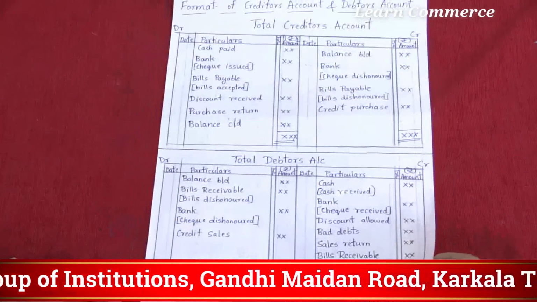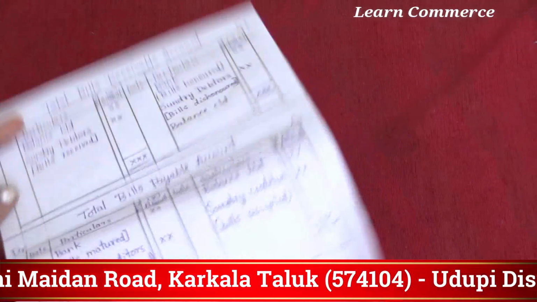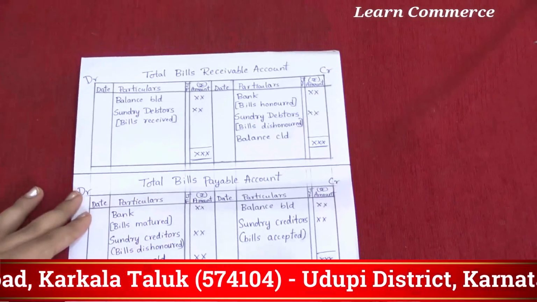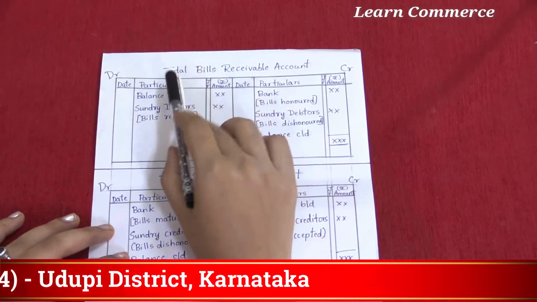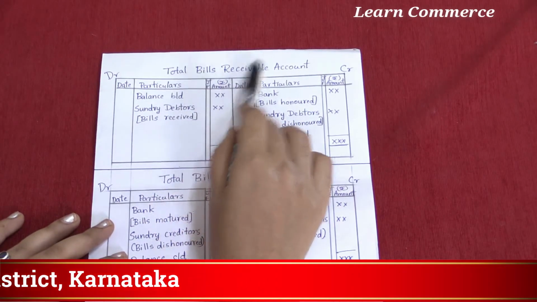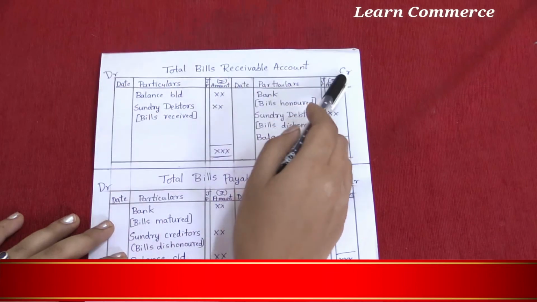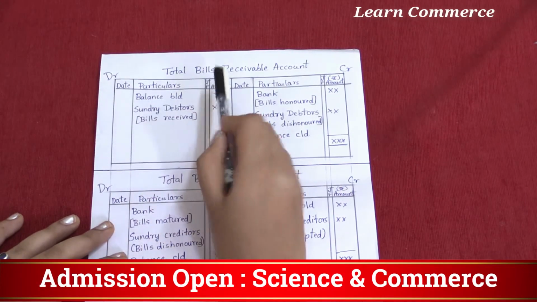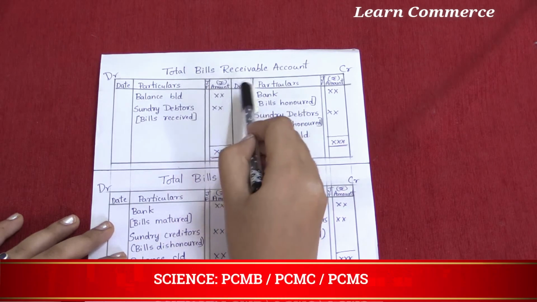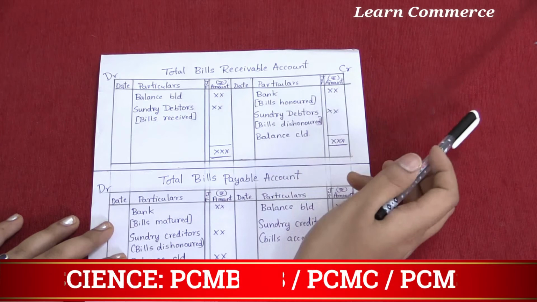Yes. Next one. Total bills receivable account format. Here debit side, credit side, date, particulars, journal folio, amount, date, particulars, journal folio, amount.